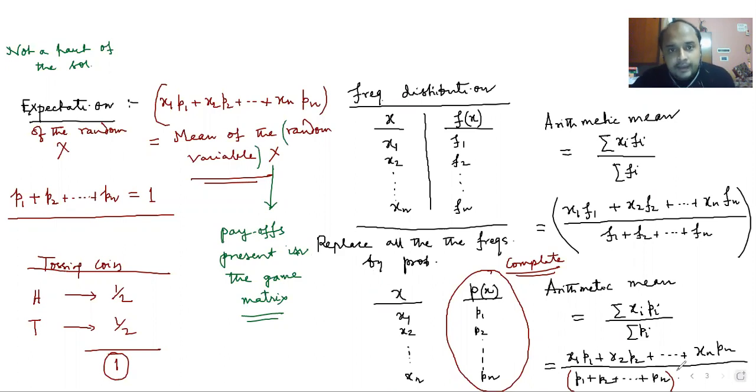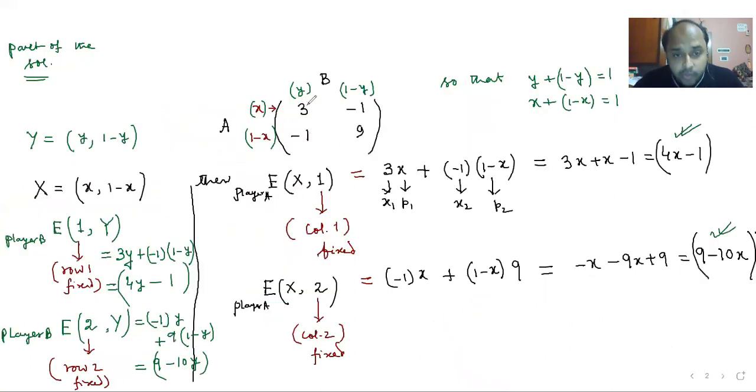Okay, now probably you have understood that expectation is nothing new. It is a kind of arithmetic mean related to a probability distribution, the mean of a random variable capital X. In your case, the random variable takes the values which are called payoffs. So for all these payoffs, you have calculated your expectations.